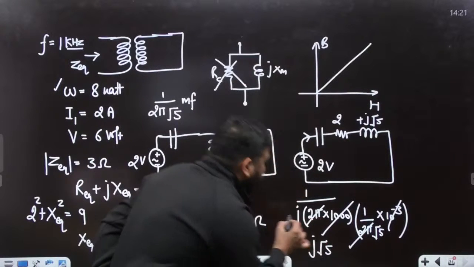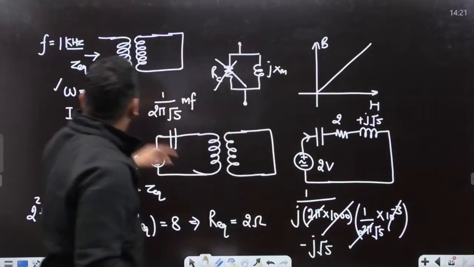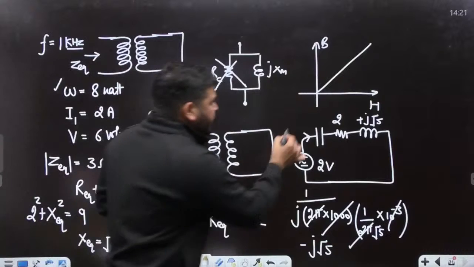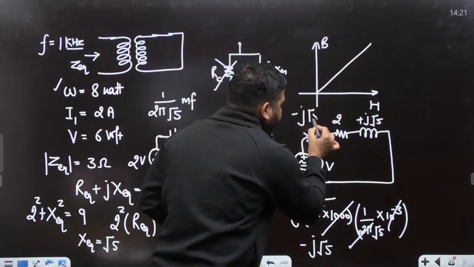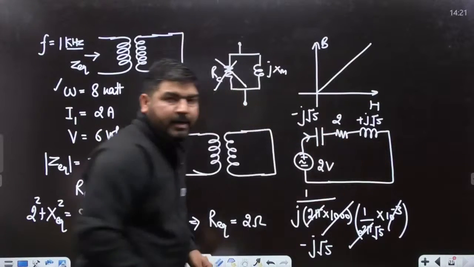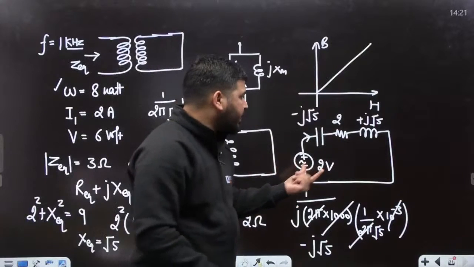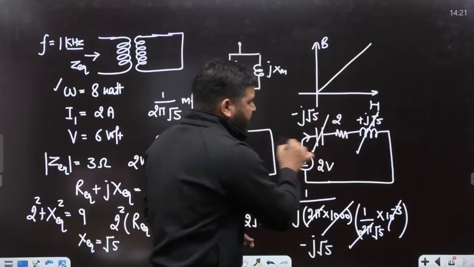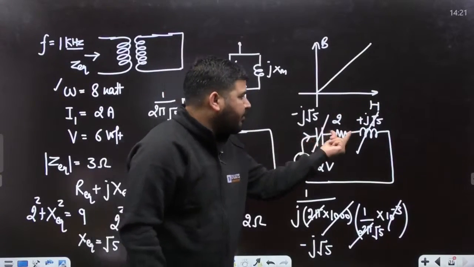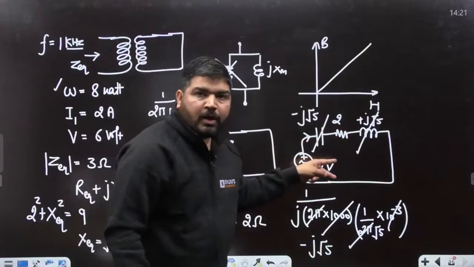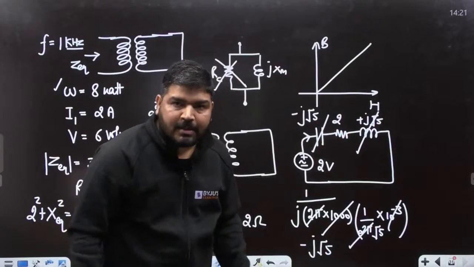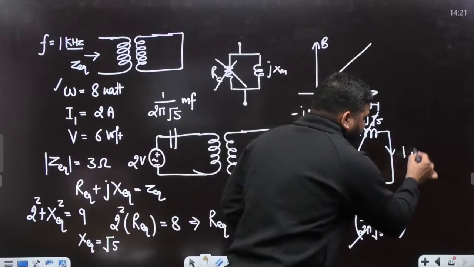Okay, so the capacitive reactance at this frequency came out to be minus j root 5. Now tell me guys, what is the current now? The current will be very simple. This minus j root 5 and plus j root 5 will cancel. The total impedance will be 2 ohm. So 2 volt divided by 2 will be the RMS current. RMS current came out to be 1 ampere.